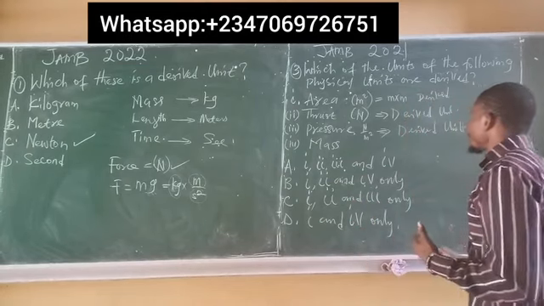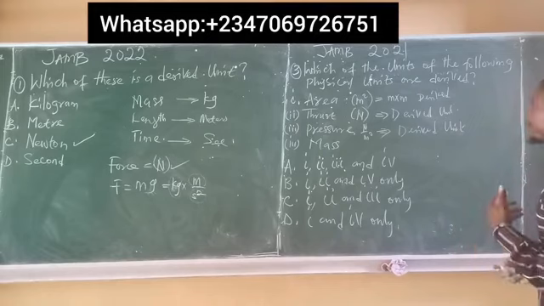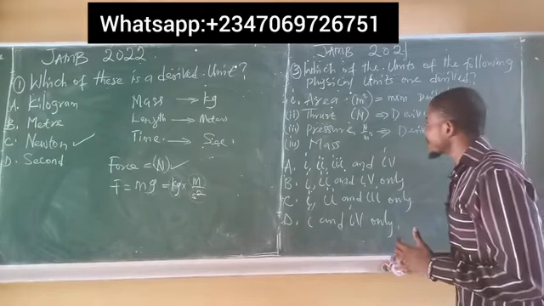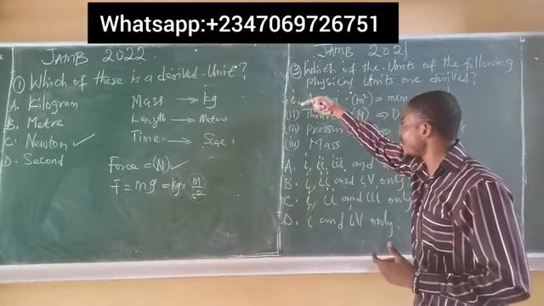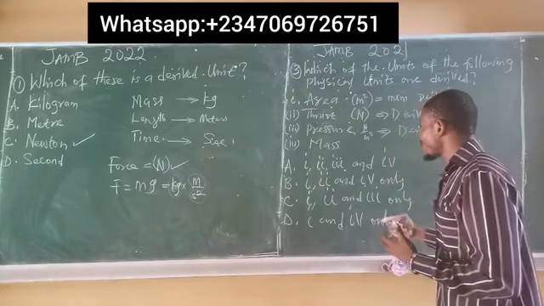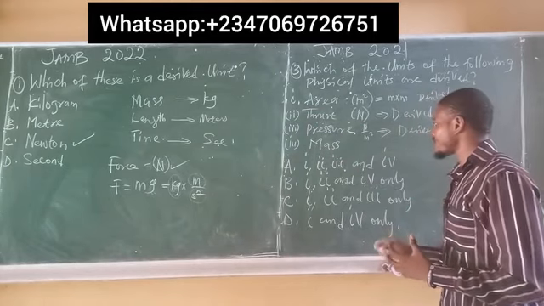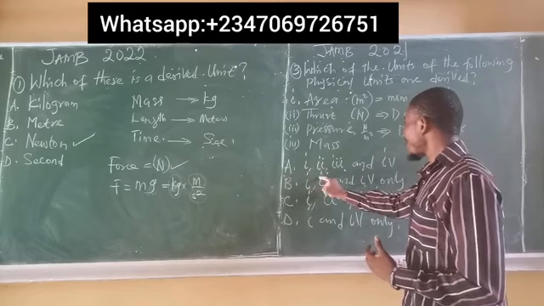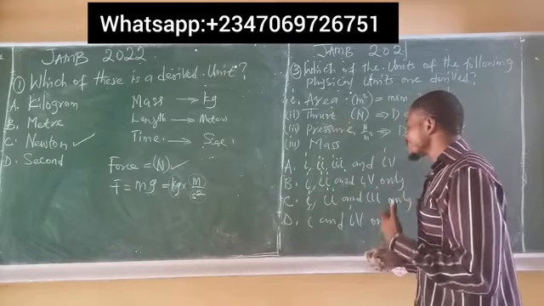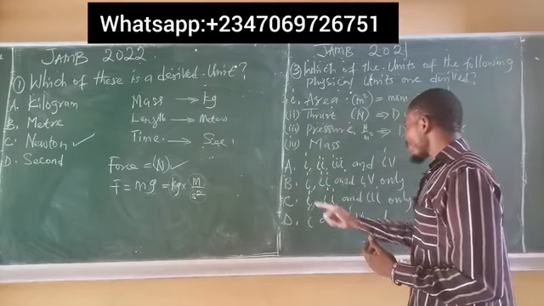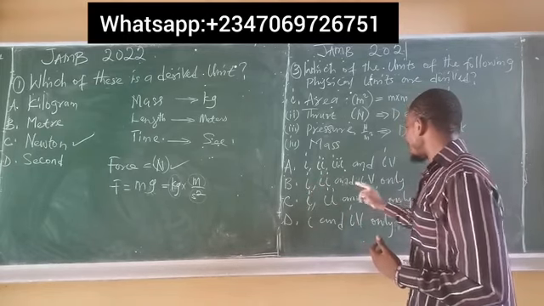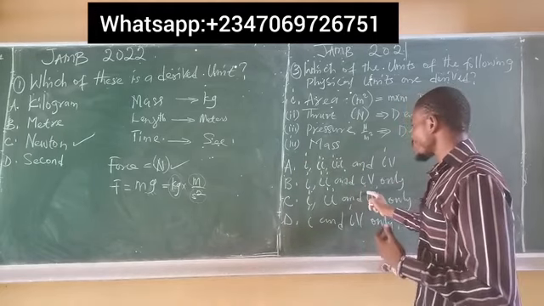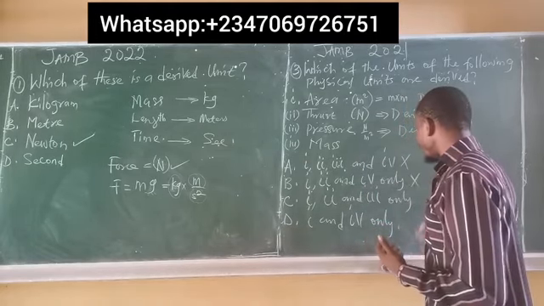So once again, the question says, which of the following physical units are derived? The only ones that are derived here are I, II and III, the derived quantities. Mass here is a fundamental quantity. So let's go through the options again and see. Option A says I and IV. Obviously, this is not the correct answer. Option B says II and IV, which is also wrong because IV here is mass. This is not the correct answer.